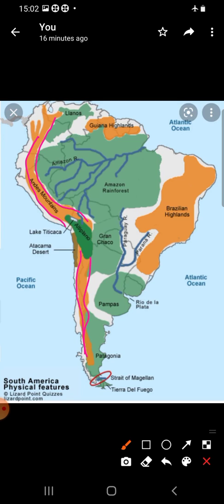Mount Aconcagua is the highest peak in this mountain range. It lies on the Argentina and Chile border.